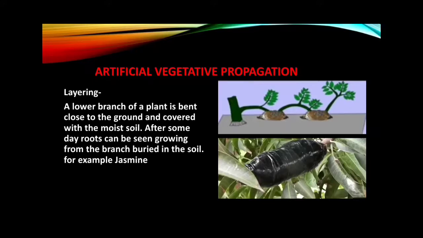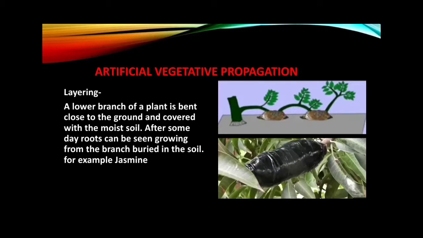Artificial propagation. The artificial method of vegetative propagation is used in agriculture. There are four ways of artificial propagation. First is layering.